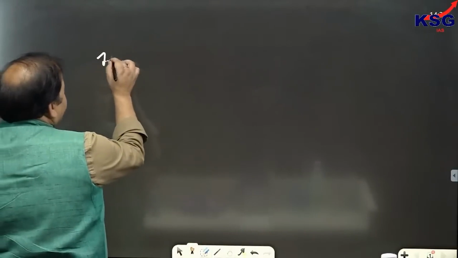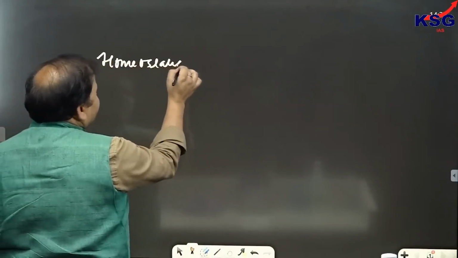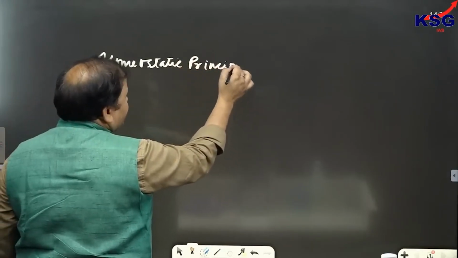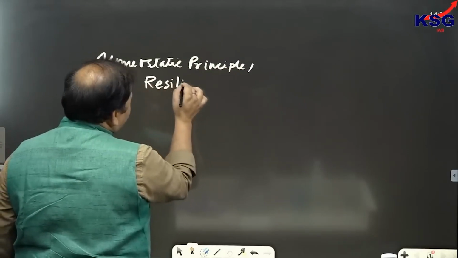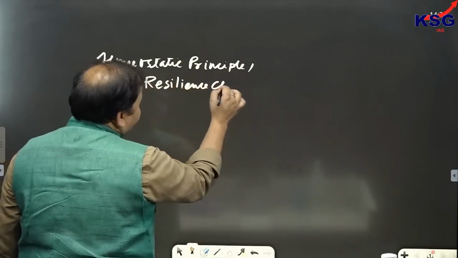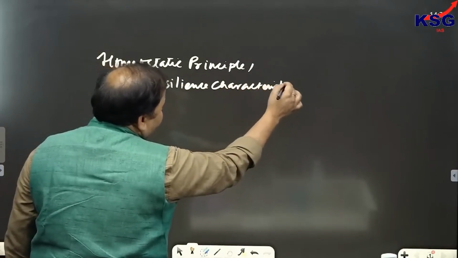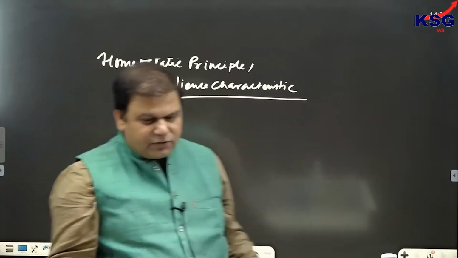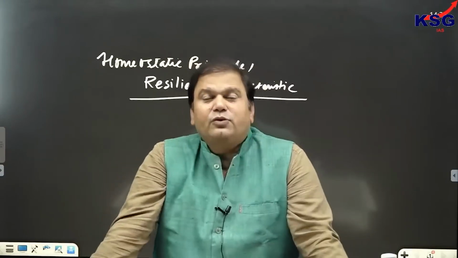Now, homeostatic principle means what? Just understand it, because this is a mains question. In the preliminary examination only the concept can be asked. Homeostatic principle or resilience characteristic is this: each and every ecosystem would have a self-regulatory mechanism of its own.